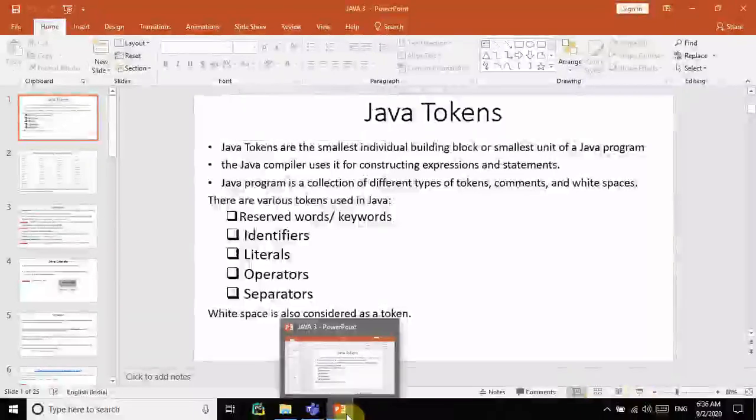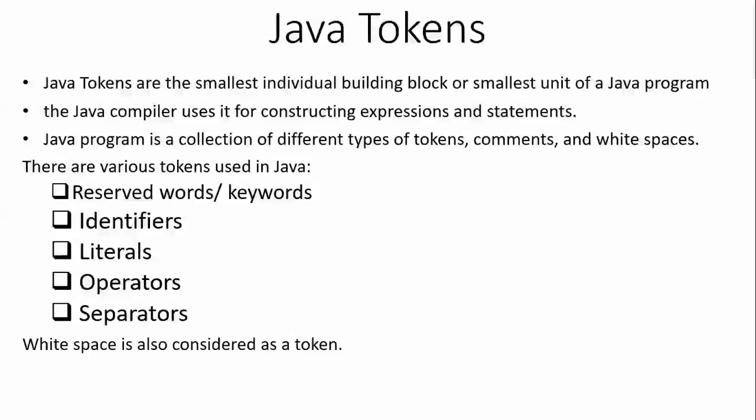Good morning, students. The next concept is Java tokens. So, what actually are Java tokens? Java tokens are nothing but the individual building blocks, the smallest units of a Java program. The Java compiler uses these tokens to construct expressions as well as statements.